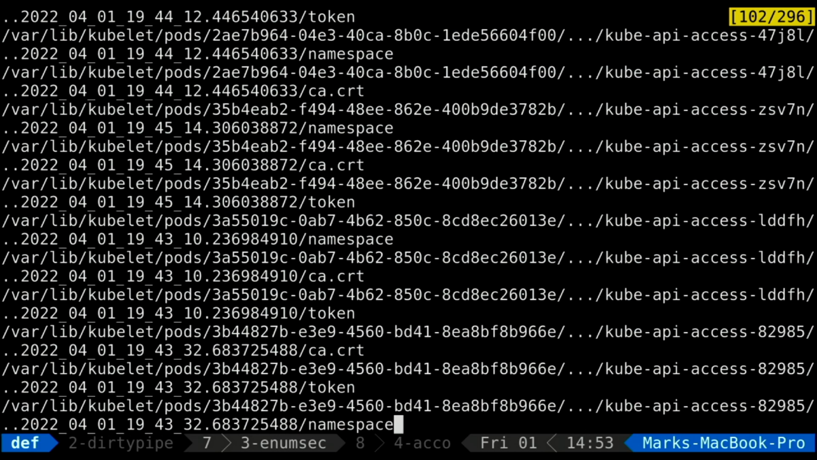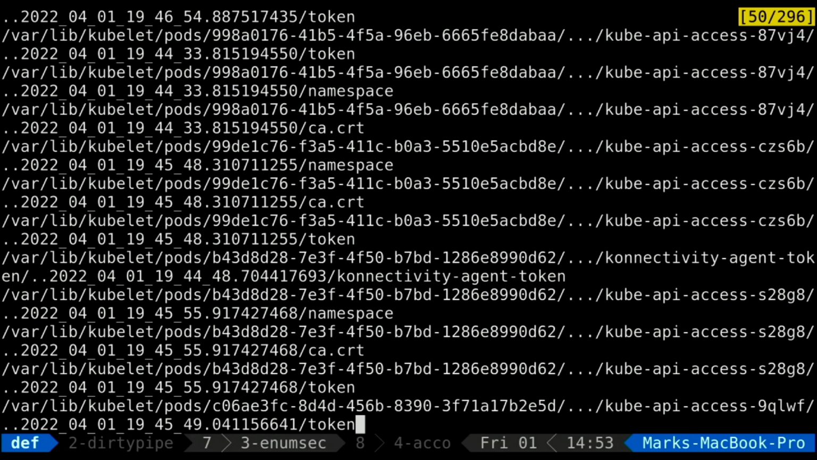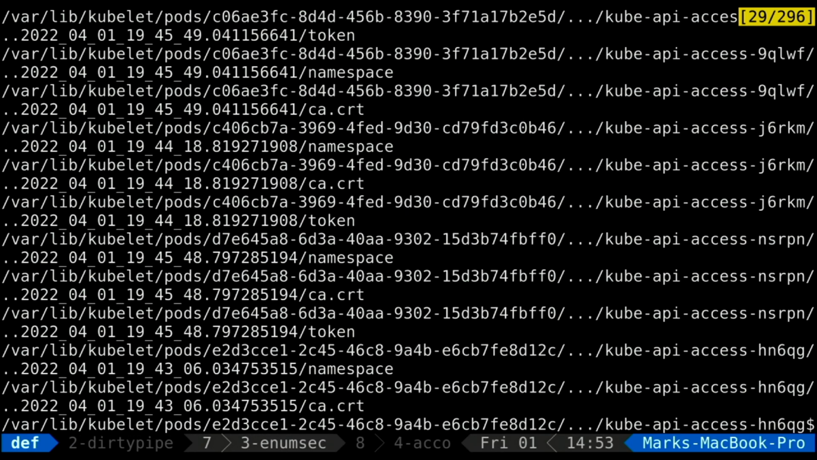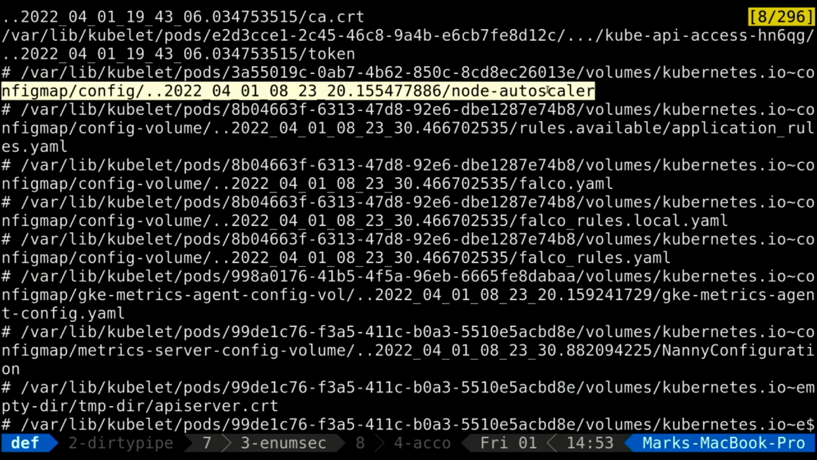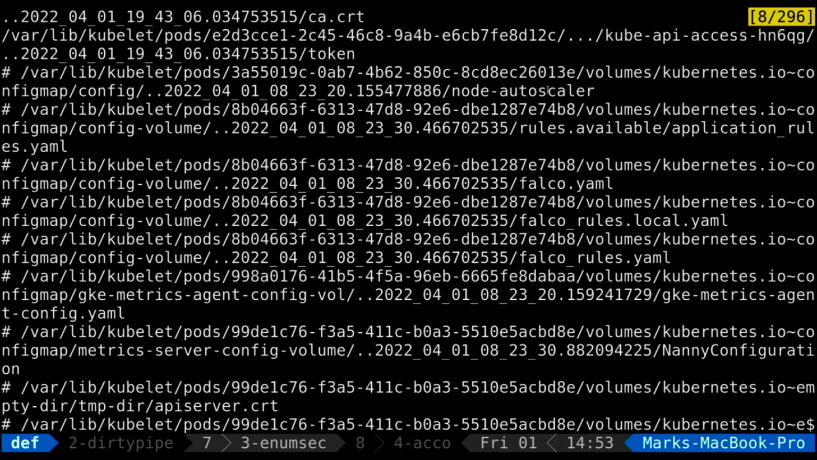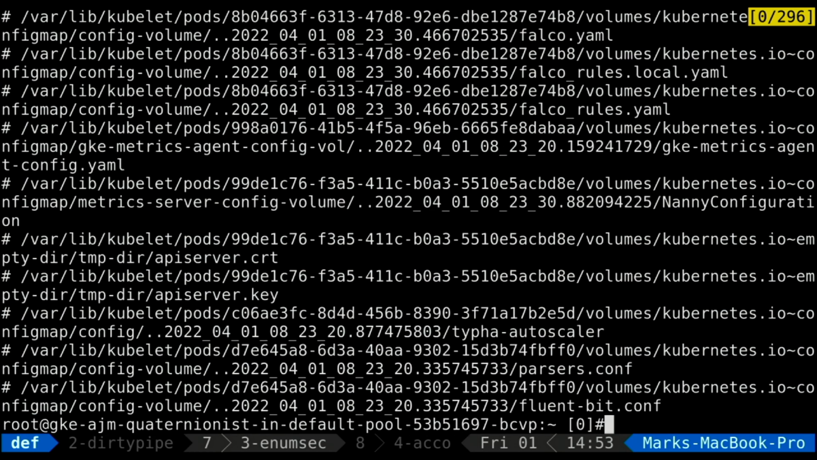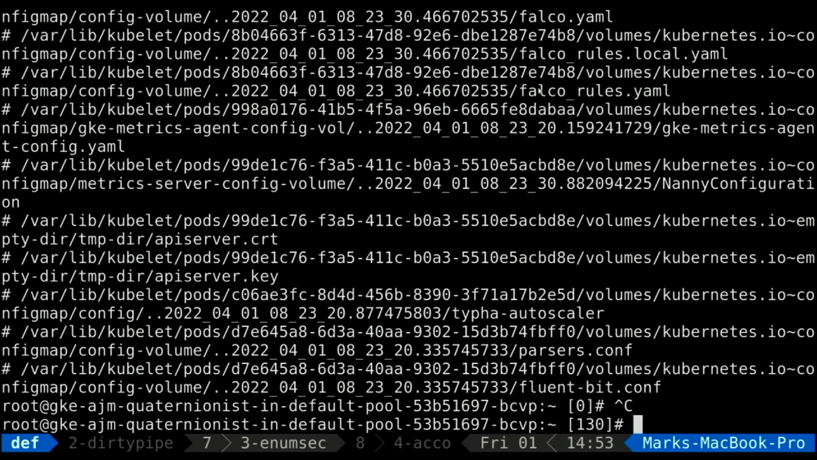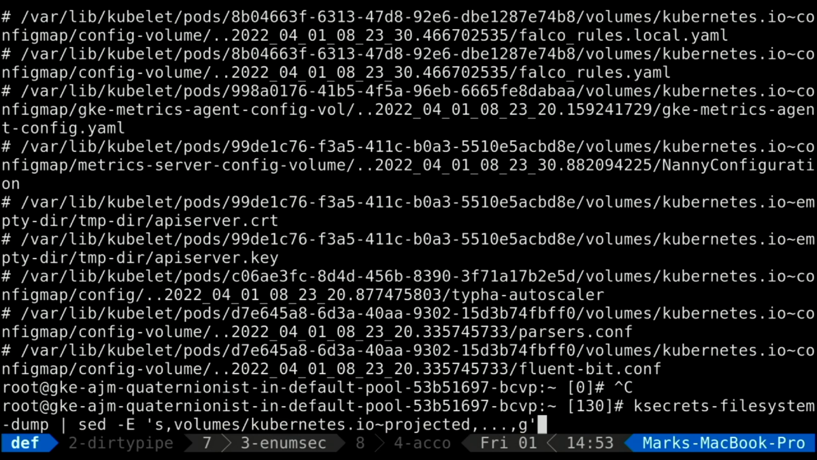What else might we have? Sorry for that. Okay, there's a few other things. The node autoscaler could be interesting. We have some application rules mounted in. I mean, we can see the innards of the guts of all the configuration here. But what else do we have? We can see some Falco rules. Let's search for something specific.